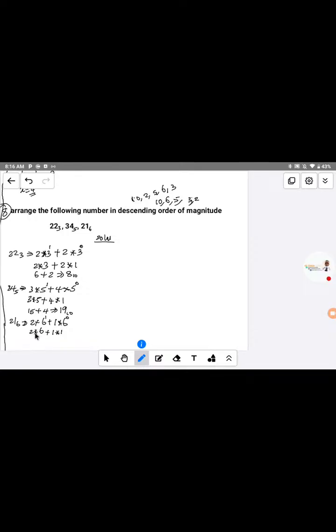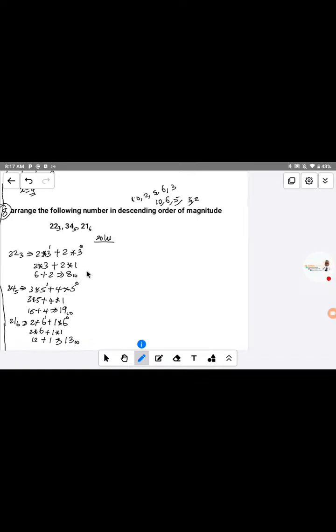That is 6 times 2, which is equal to 12. We have 12. Okay, plus 1 times 1, that is 1. So when you add it together, 12 plus 1 gives us 13. So we have 13 in base 10. That simply means that when you have 21 in base 6, it's equal to 13 in base 10. Are you getting that? That is just it.